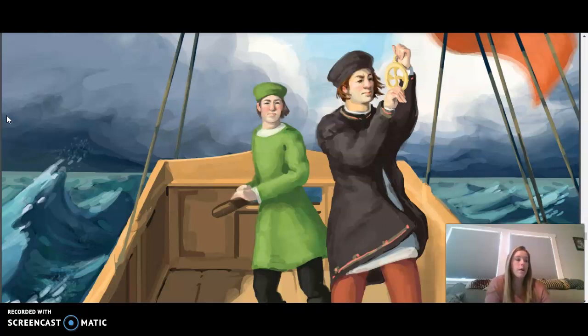We know very little about the early years of Cabot's life. Historians believe that he was born in Genoa, Italy, the same birthplace of Christopher Columbus. He was also born about the same time as Columbus. In his early years, John Cabot was known by his Italian name, Giovanni Caboto. He lived for many years in the Italian city of Venice, where he worked as a merchant and a sailor.